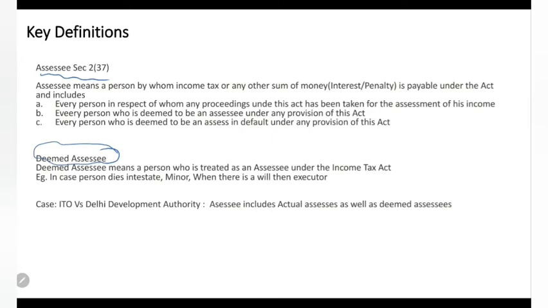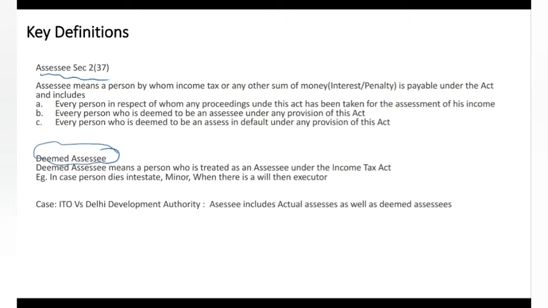So the question comes, what is a deemed assessee? Generally, if I am earning an income, I have to make a tax payment, so I will become an assessee. Correct. Then who is a deemed assessee? A deemed assessee is one who is not an assessee, but will be treated as an assessee under the Income Tax Act because of some circumstances. For example, if a minor is there, then the guardian will be treated as a deemed assessee.